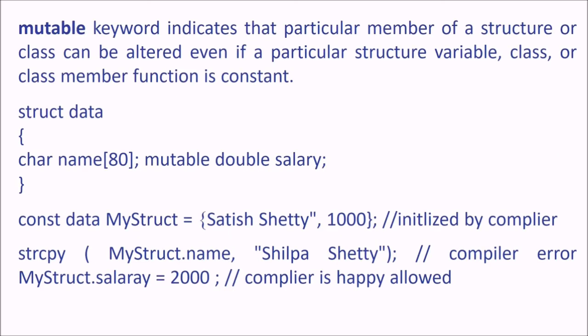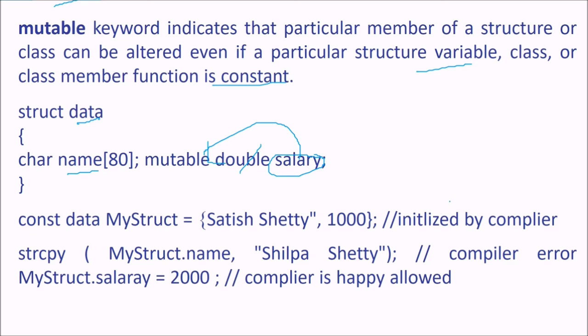Mutable is what? The mutable keyword indicates that a particular member of a structure or class can be altered even if the structure variable, class, or class member function is constant. So even if it is constant, you can mutate it. For example, if you have a structure, say data, and you have a name and a mutable double salary. So salary is mutable, which is a double data type.